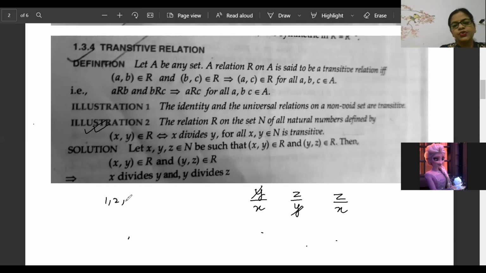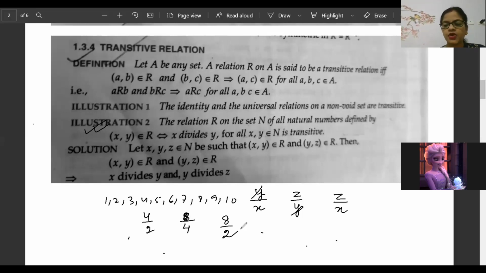Now 4 is divided by 2. Now 4 divides 16 or 8. Will 2 be able to divide it? Say yes or no.